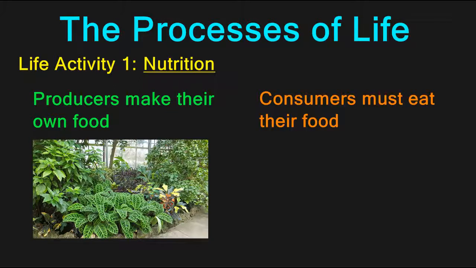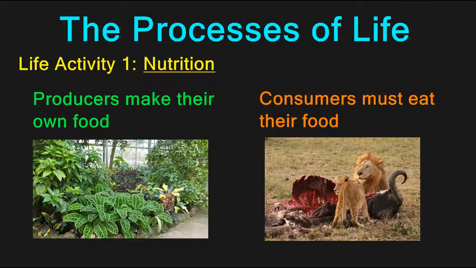Other organisms are called consumers. They must eat their food. The lion in this picture is an example of a consumer. It is eating an organism that was also a consumer. Their prey item was an herbivore that ate grass. All animals and fungi are consumers.